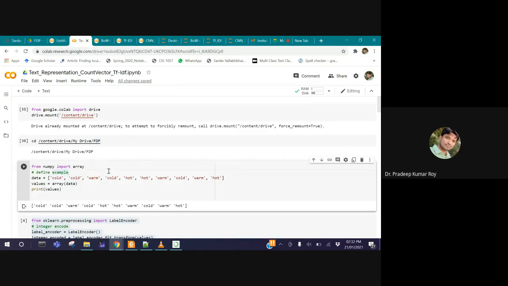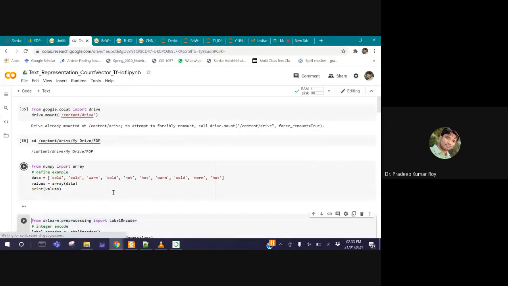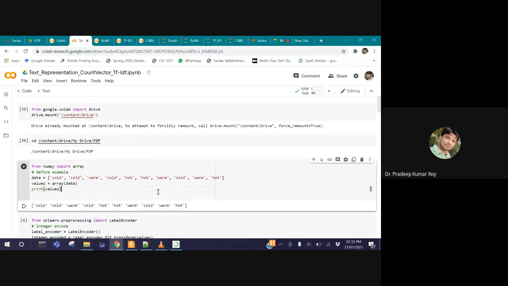Now, first of all, we'll explain how one-hot encoding actually works. In the first example, I import array from the NumPy library. Here a few words are there, a list of words: cold, cold, warm, cold, hot, hot, warm, cold, warm, and hot. Now suppose I want to perform one-hot encoding, how does it look? A few lines are there, and that is converted into array form. So we have this collection of words with us.